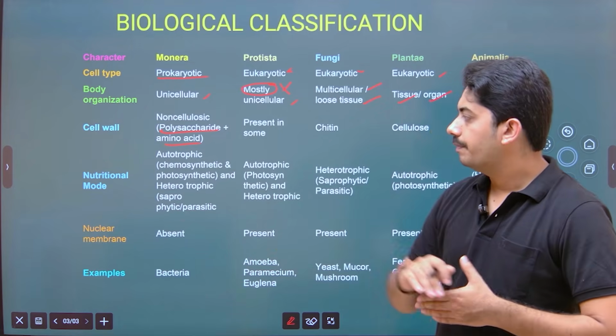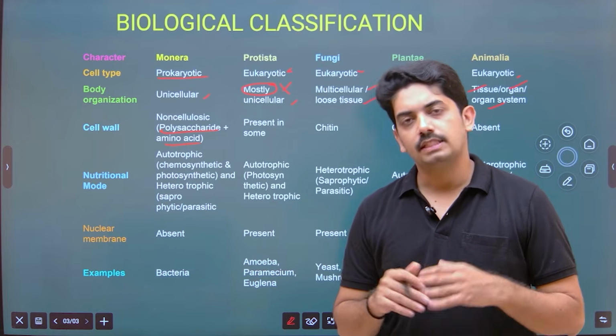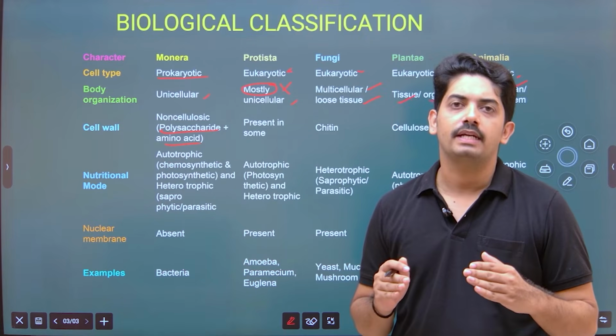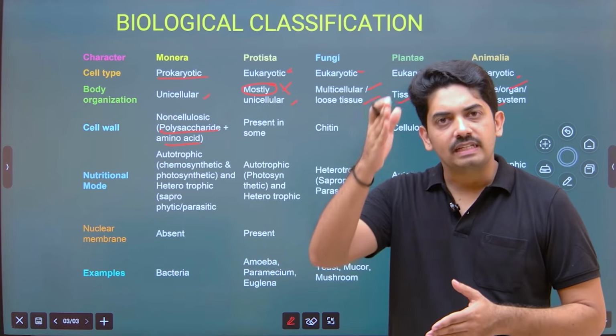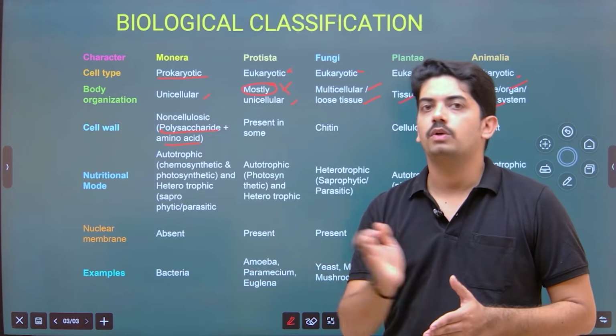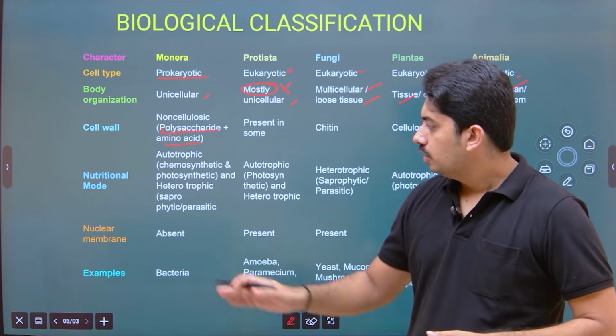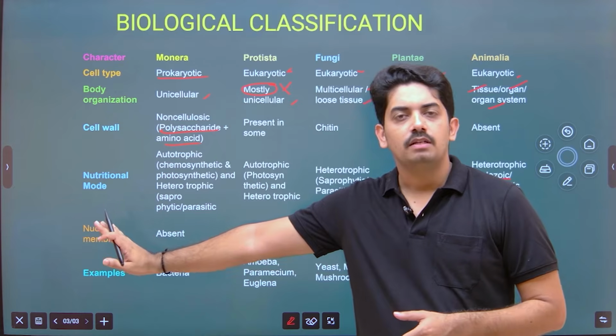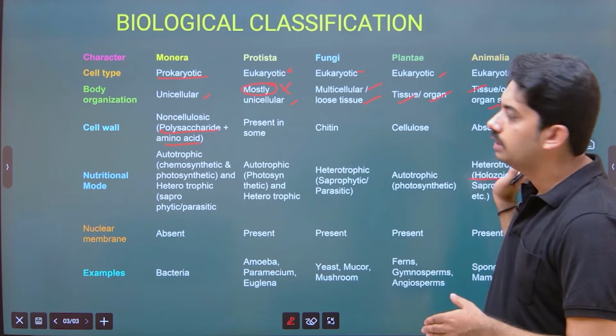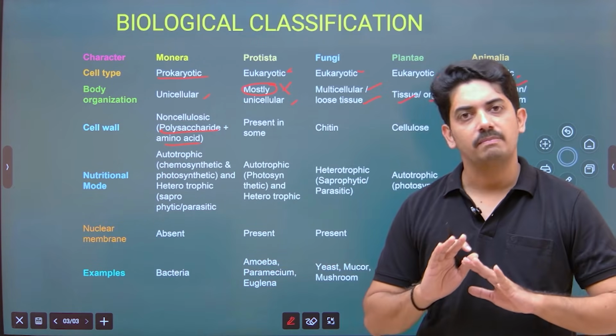Now coming to nuclear membrane, this is again a very, very important character to form a clear difference between prokaryote and eukaryote. Okay, nuclear membrane is absent in Monera, and in all the other classifications nuclear membrane is present.